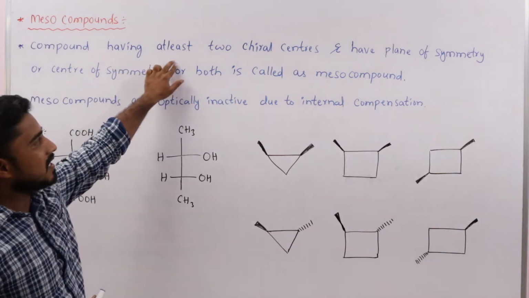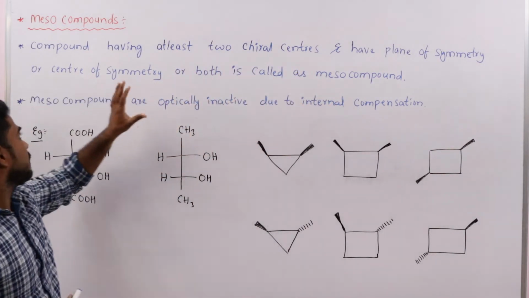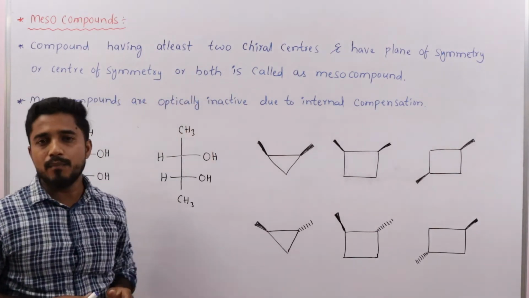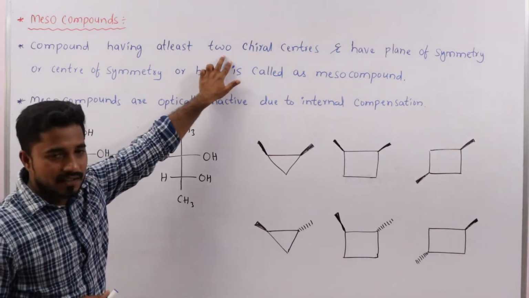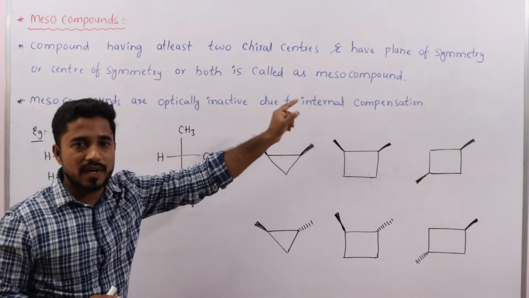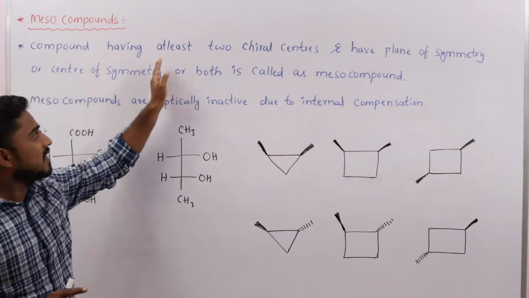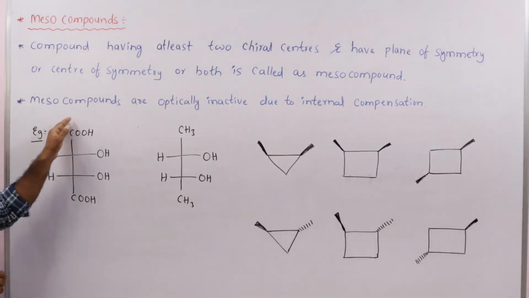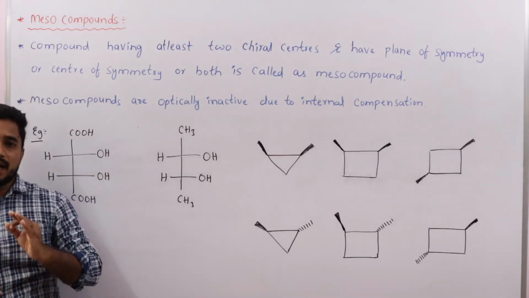Compounds having at least two chiral centers and plane of symmetry or center of symmetry or both is called as meso compound. Here the required points are two chiral centers, and plane of symmetry or center of symmetry or both. Okay, these conditions are very important. The meso compounds are optically inactive due to the presence of internal compensation.